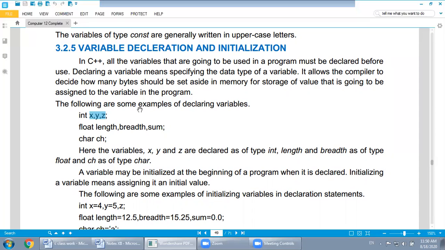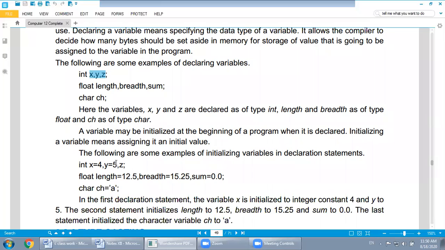These statements are called the declaration of variables. And initialization means whenever we assign any kind of value to a variable. Watch over here, the following are examples. X, I assign a value, or in the book they assign the value 4. So it means X is initialized as 4.